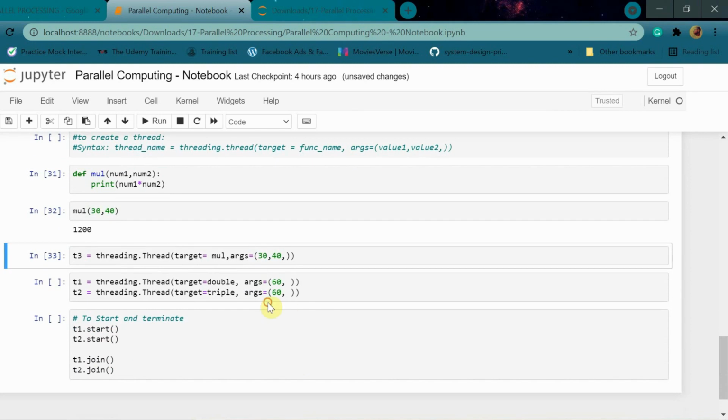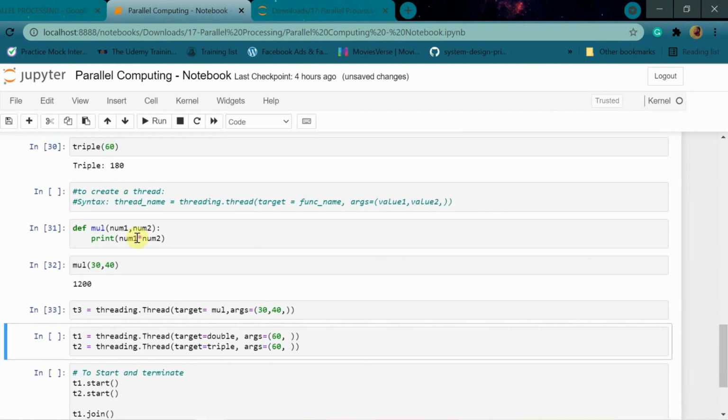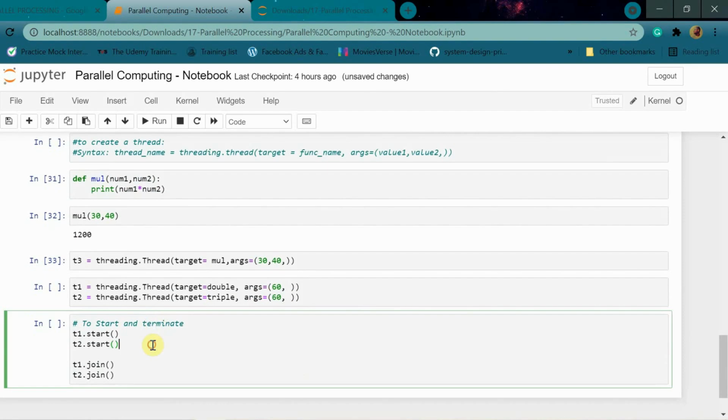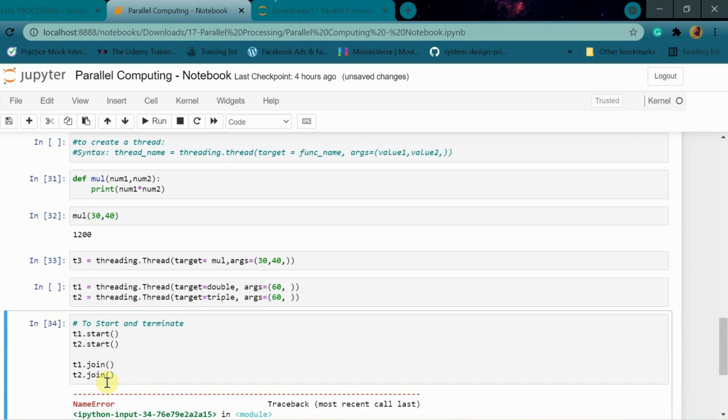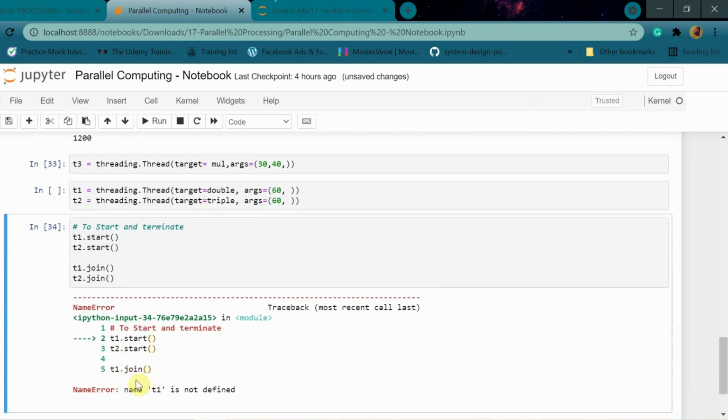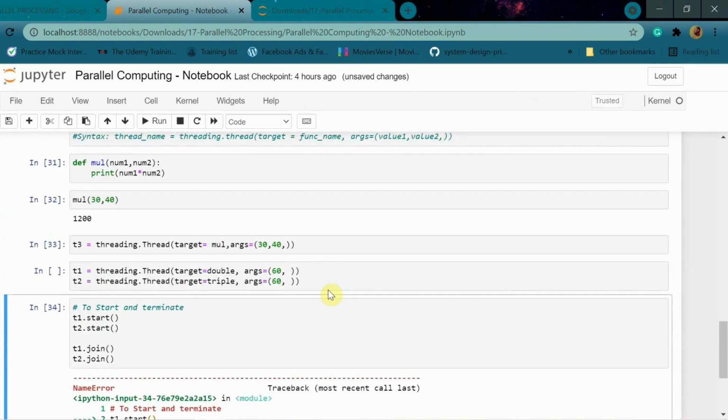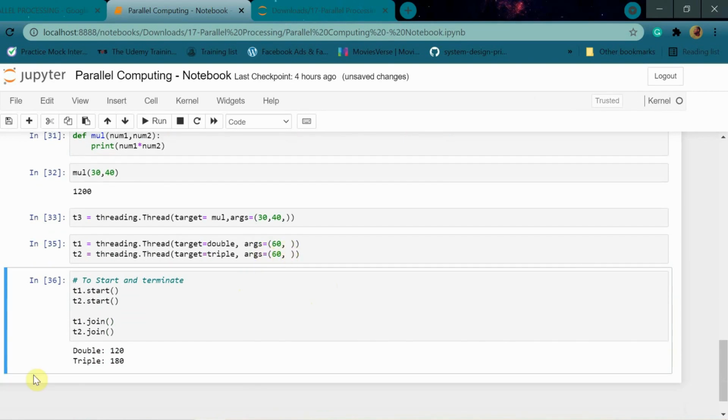And we have created two threads over here, T1 and T2, for the double and triple function. Like normally in multiprocessing, we did P1.start, P2.start, P1.join, and P2.join. Even for threads it is the same, T1 and so on. So when we run this, oh sorry, I didn't run this cell. Yeah, so when we run this, we are getting double as 120, triple as 180.